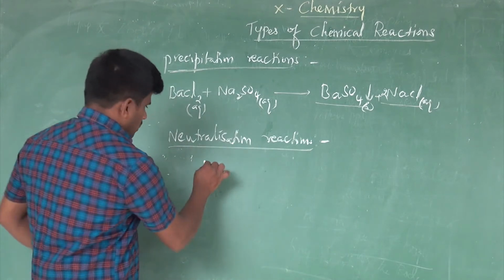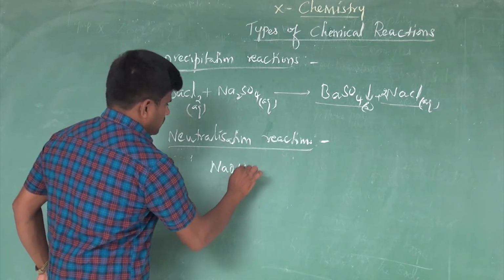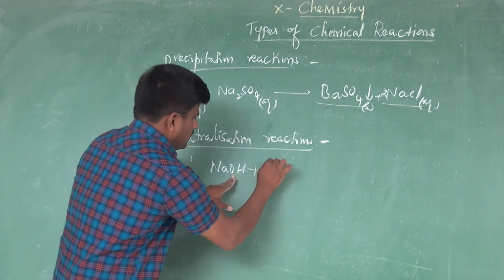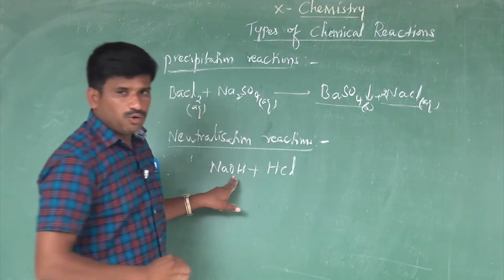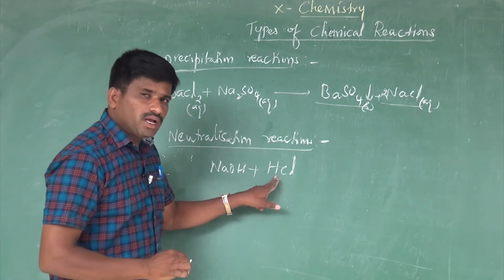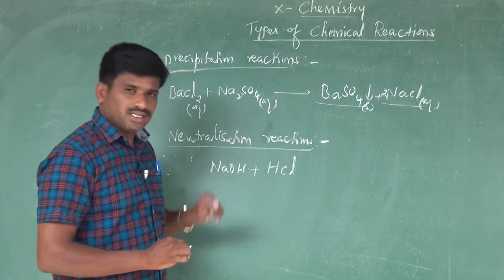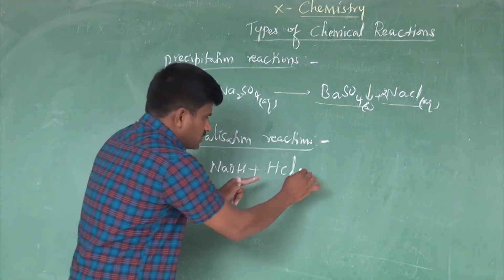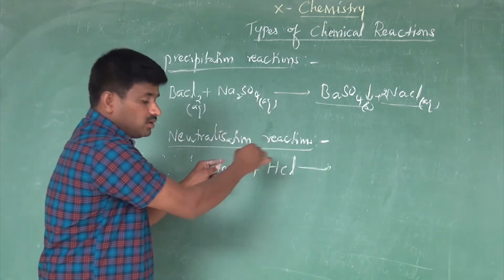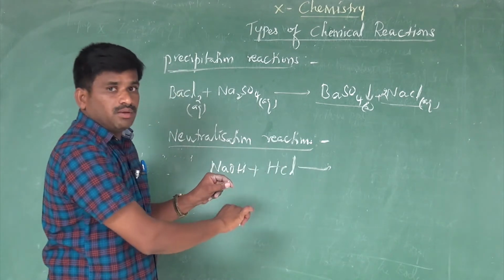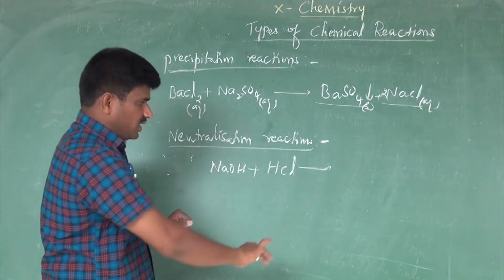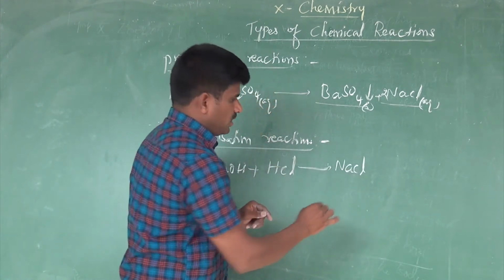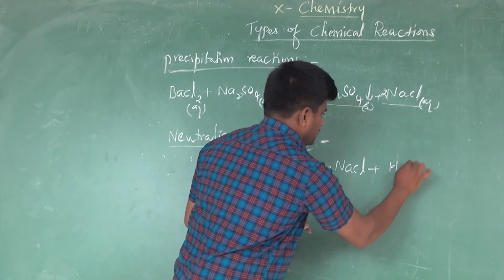We can take a general example for neutralization reactions. We take sodium hydroxide, which you know is a strong base. When the strong base is mixed with hydrochloric acid, a strong acid, these two neutralize one another completely. They form sodium chloride, and the additional product is water.